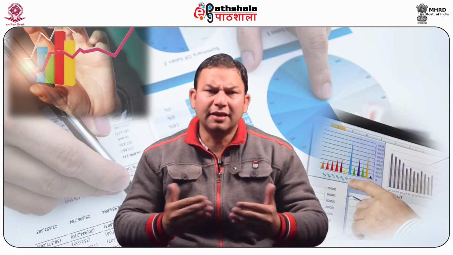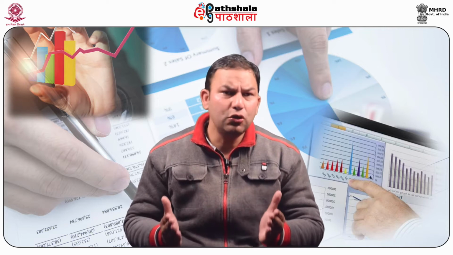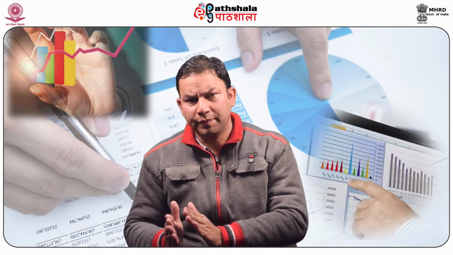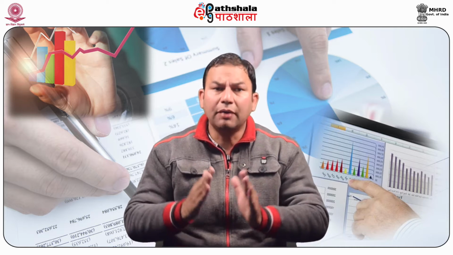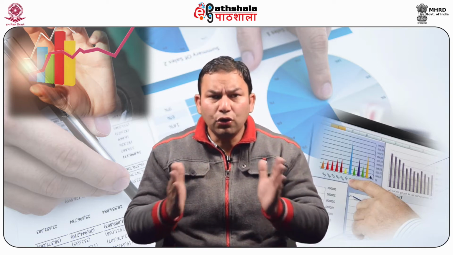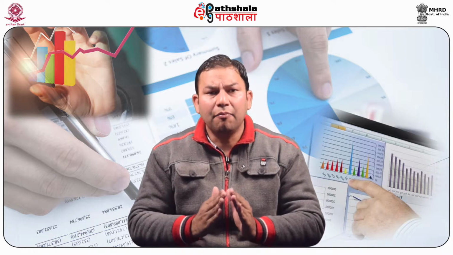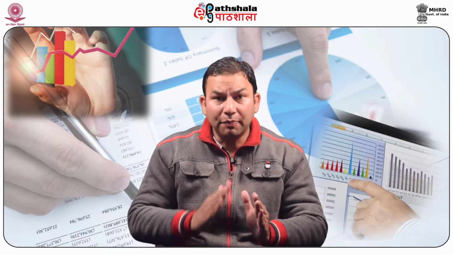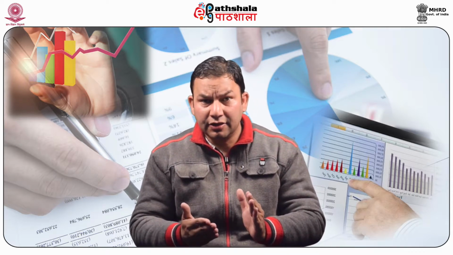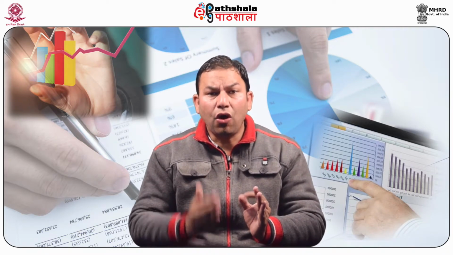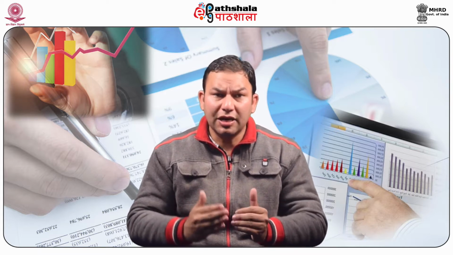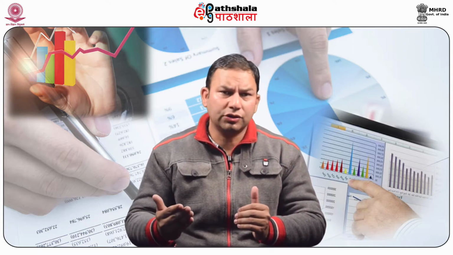So students, let us summarize what we have learned from this module. A manufacturing concern converts raw material into finished goods. They must know the cost of production for the units produced during the particular period. In order to know the cost of production, they prepare a manufacturing account. At the end of the year, a trading account is prepared to know the trading results. Trade expenses like wages, carriage inward are considered. Cost of goods sold is compared with sales in order to know the gross profit or gross loss.